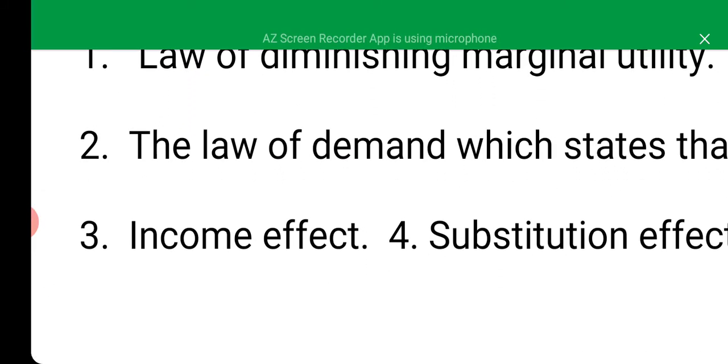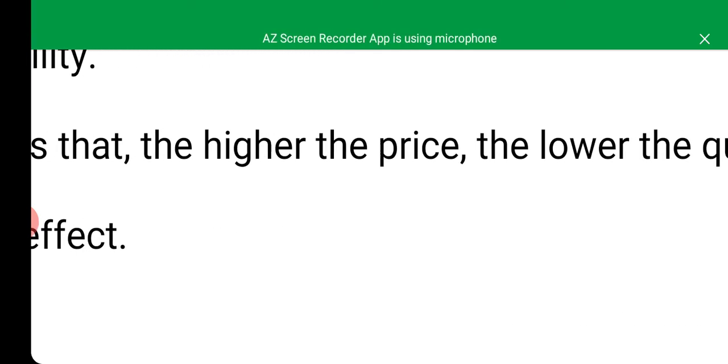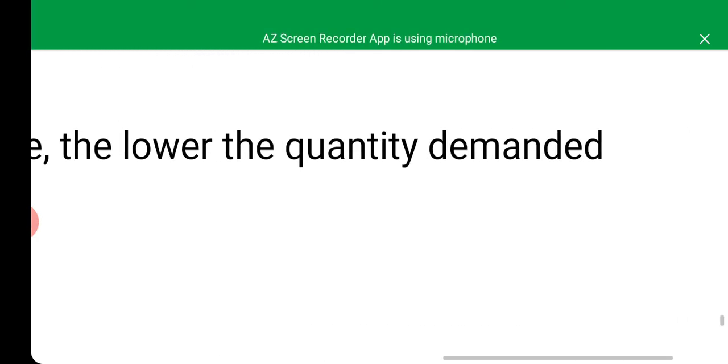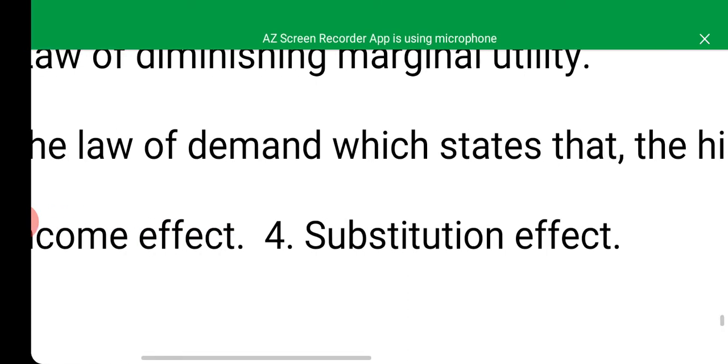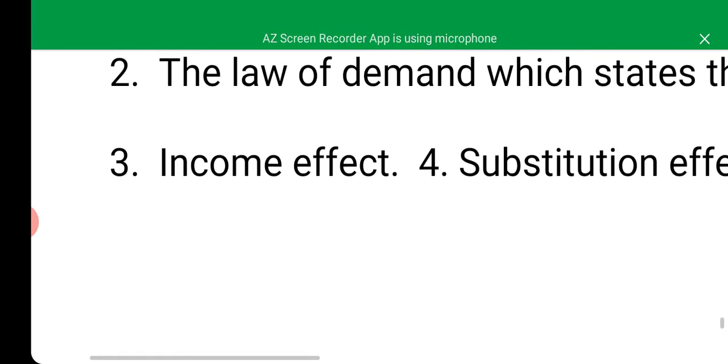Then the law of demand. Don't forget we said, when marginal utility was treated, that marginal utility is the basis of the demand curve. So the law of demand, which says that the higher the price, the lower the quantity demanded, and vice versa, also indicates the reason for the downward sloping demand curve. Then income effect.